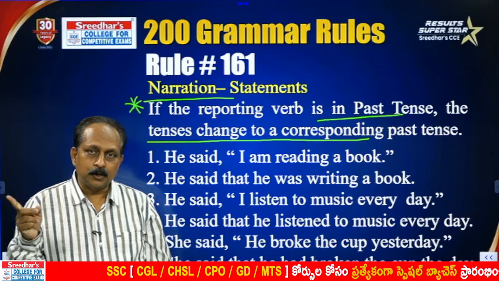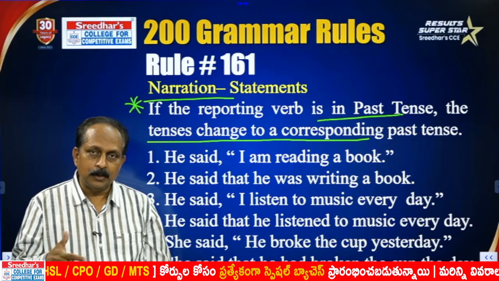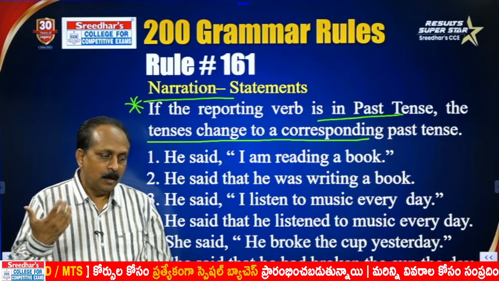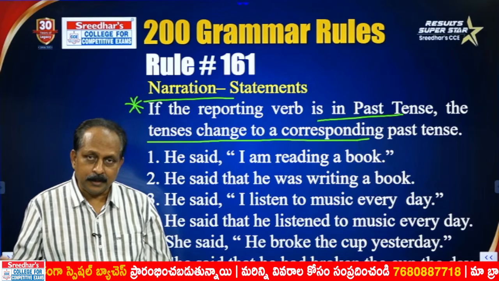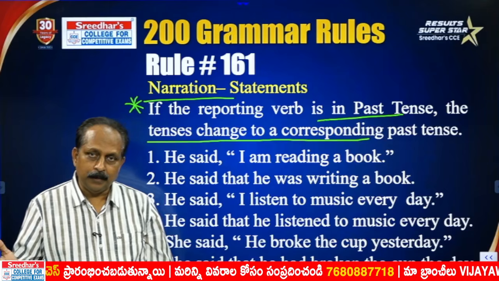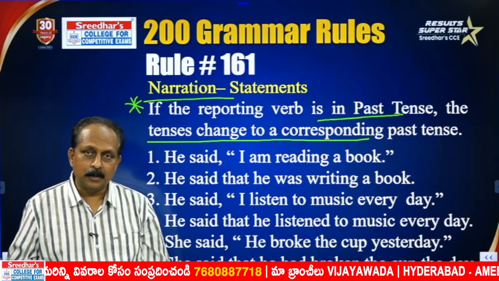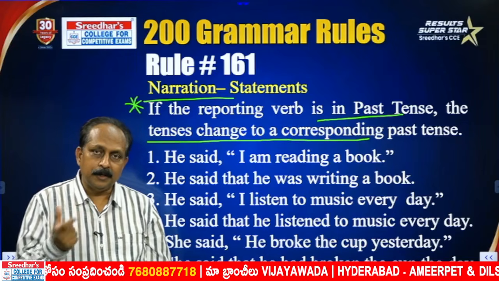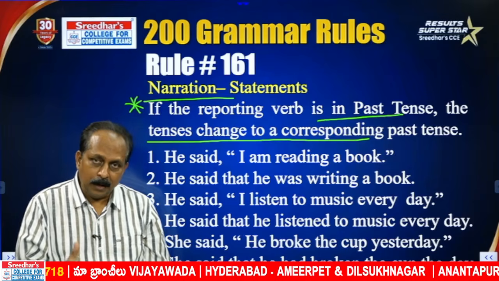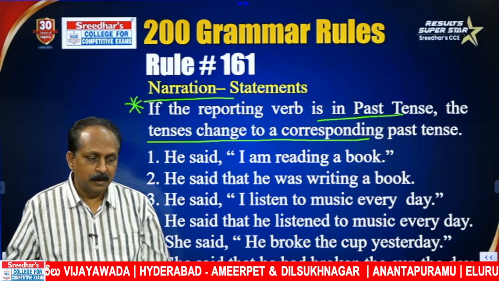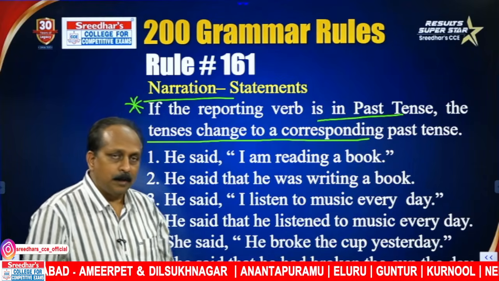Present usually changes to past. Sometimes it remains in present. If you are talking about universal truths or proverbs or habitual actions, it remains in present. Present continuous changes to past continuous. Past changes to past perfect, rarely remains in past. Past continuous changes to past perfect continuous. All the future tenses, will or shall, change to would. Present perfect changes to past perfect. Present perfect continuous changes to past perfect continuous. Past perfect continuous doesn't change because there is no corresponding past tense.